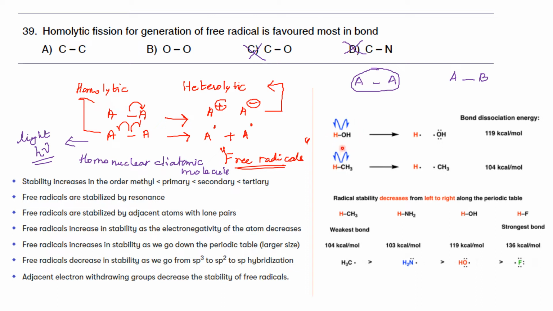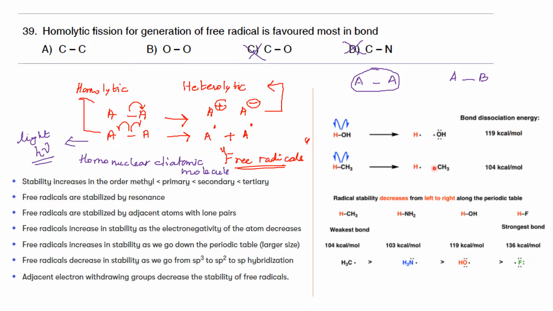But unfortunately, this water molecule has a higher bond dissociation energy. That means that whenever you have a very high bond dissociation energy, radical stability decreases. When the radicals have less stability, it is very difficult to break that bond, because that is not favored: if that bond breaks, it leads to the formation of less stable free radicals. So that is not favored, so it will have a very high bond dissociation energy.